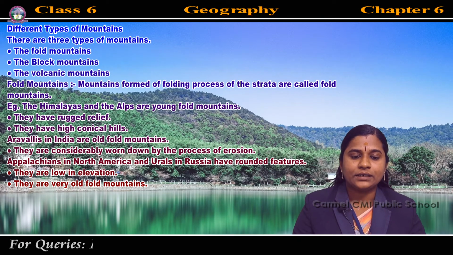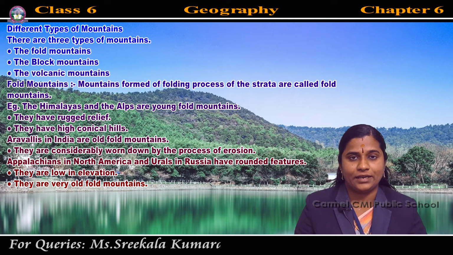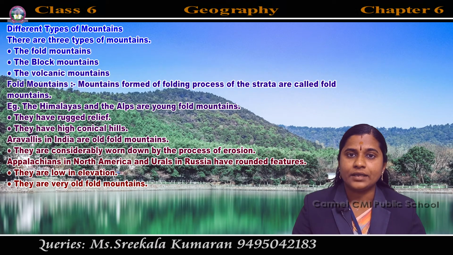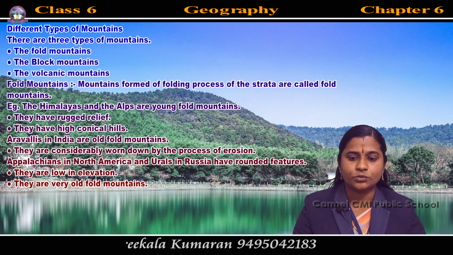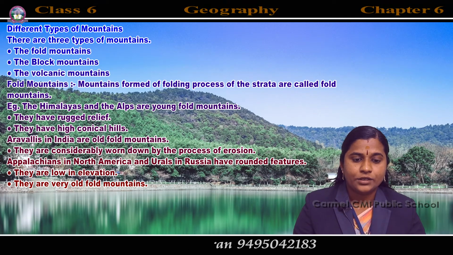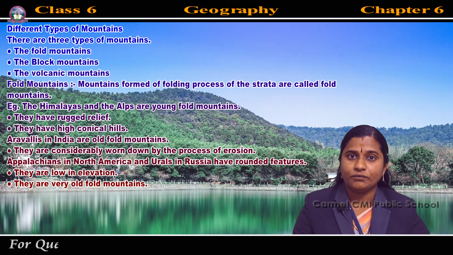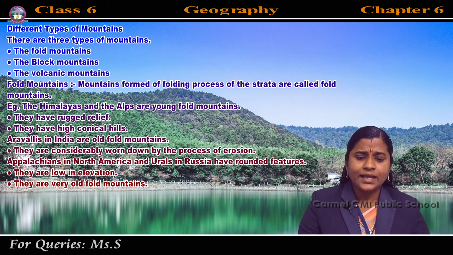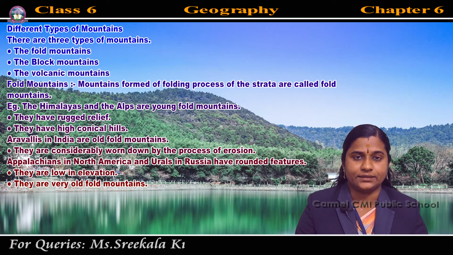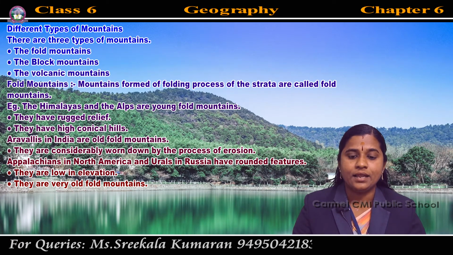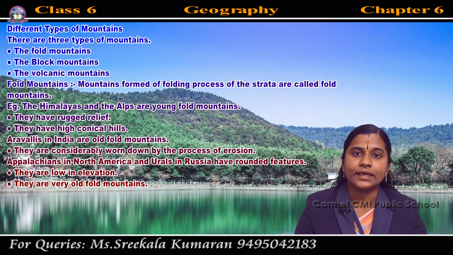What are the important features of the Himalayas and Alps? They have rugged relief. Rugged means having a rough, uneven surface, not smooth or flat. Then they have high conical hills, a cone shape.